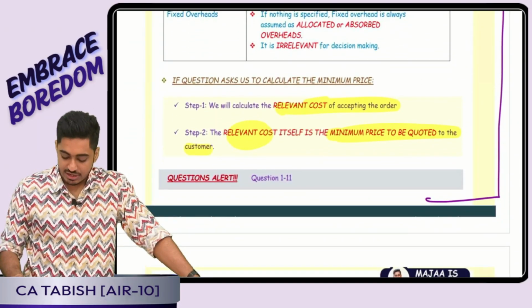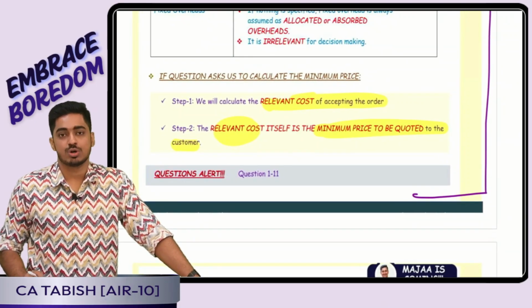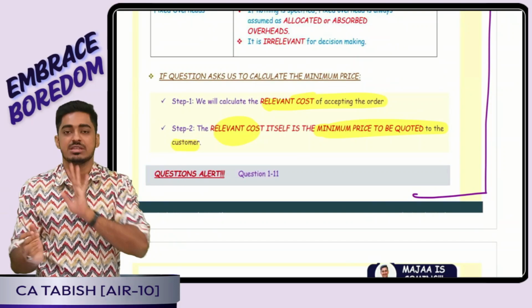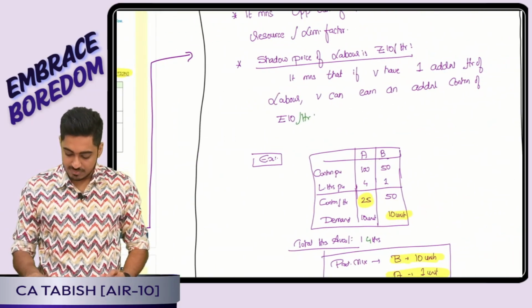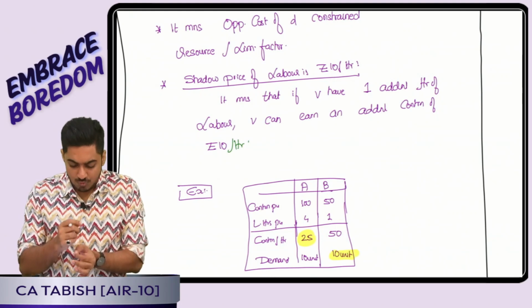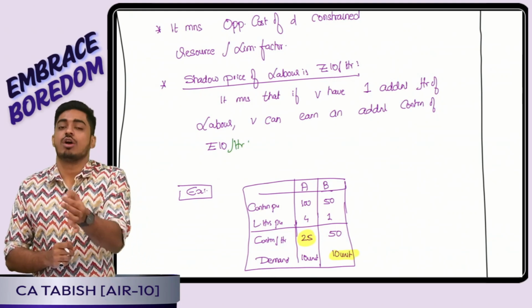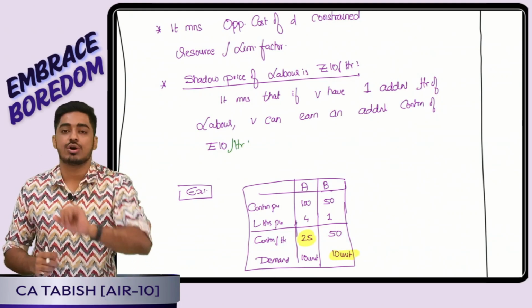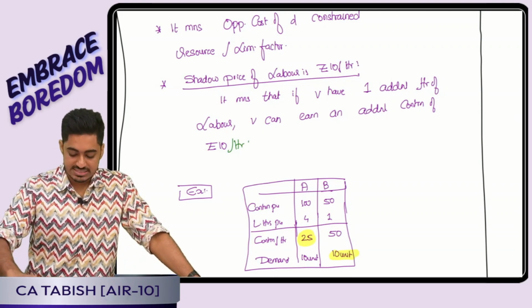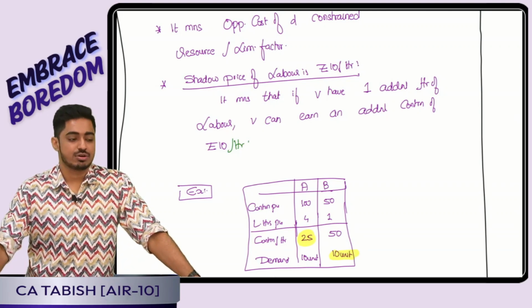Is this clear, everyone? Question asks us the minimum price. What we will do? We'll add all the relevant costs, total how much we are getting, that much bare minimum we want. Is this clear, everyone? Perfect. Then we told shadow price of labor. It means that if we have one extra unit of the limiting factor, how much extra contribution we can be earning. Is this clear, everyone? This was the second unit for us, relevant costing technique.